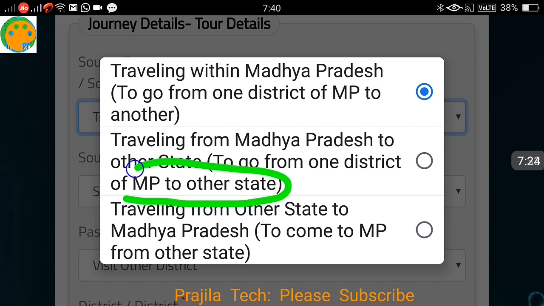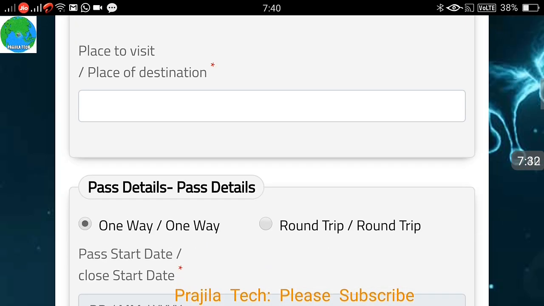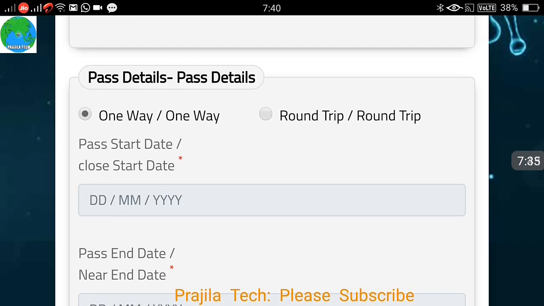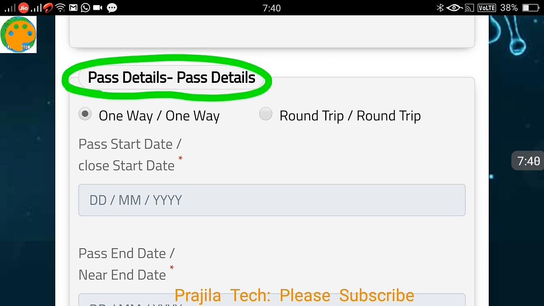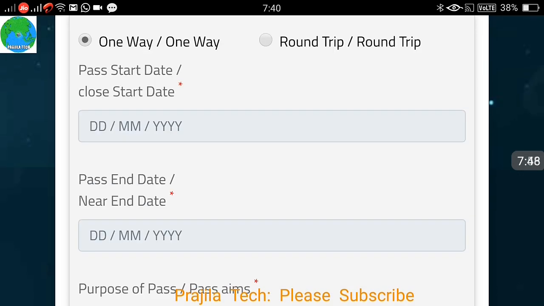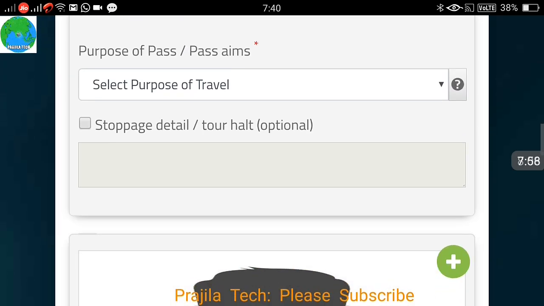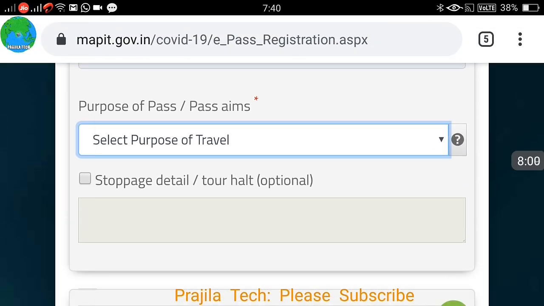Okay, so this is also an option. 3 options have come. Previously it was 2 options, so you might get 2 or 3 options. No worry, accordingly select what you are looking for: going out of MP, coming back to MP, or inside MP. Almost all the details are the same as before. The only new option is one way or round trip. If you want to go and come back, select round trip and enter your dates, when you are traveling and when you are coming back. This is convenient for people doing a round trip, as you don't need to raise 2 passes.